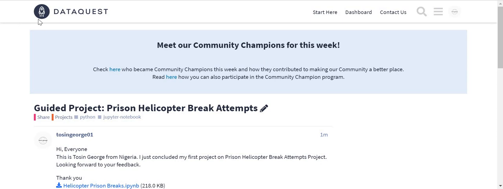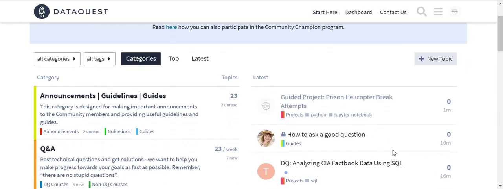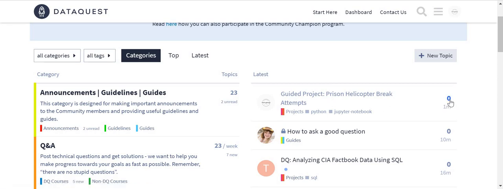You could go to the DataQuest platform. You see that I've just shared. Can you see it here? So it's very easy, very simple. Nothing very difficult. Just expect people to come up and review and then give you their suggestions on what they think we can do better. And if they think it's really good enough, you'll be given a community champion badge. So that's basically it. Very short.